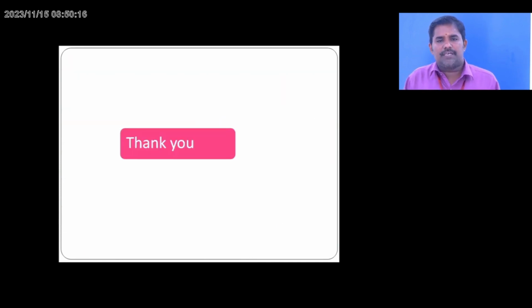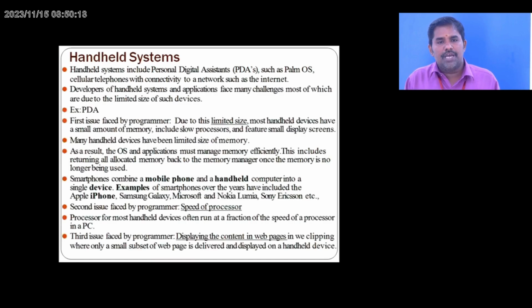So from batch operating system to handheld system, every system is particularly designed to do a certain type of targeted work. Whatever the system, whatever its functionality, the main core is the operating system. The operating system plays its role depending upon the application and the environment. I think this video helps you to know basic information regarding different types of operating system.